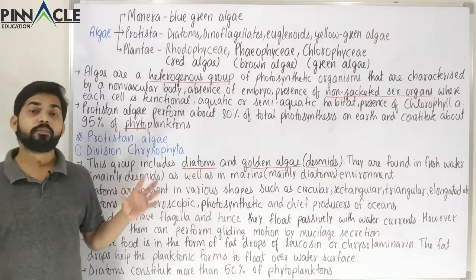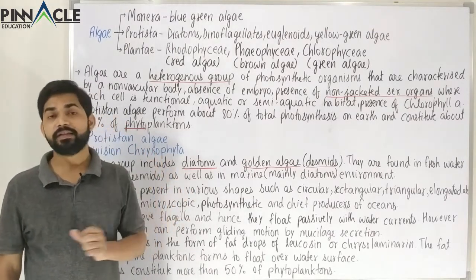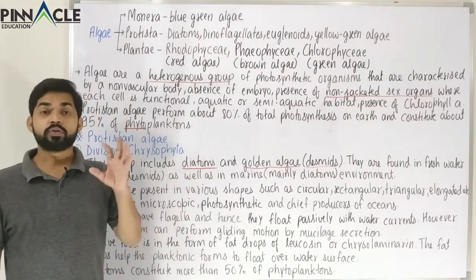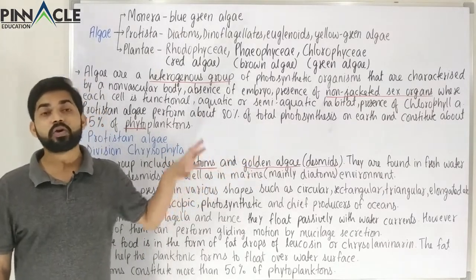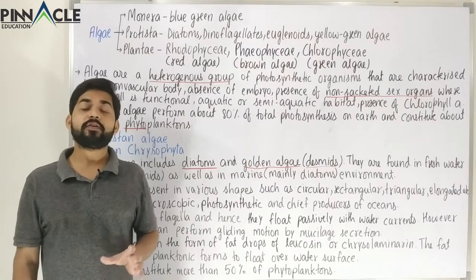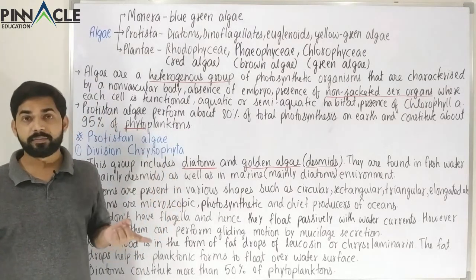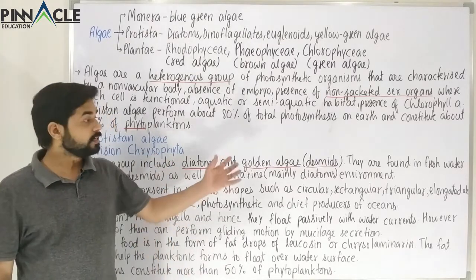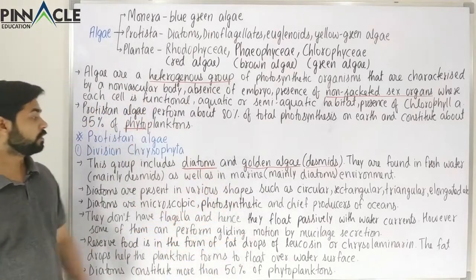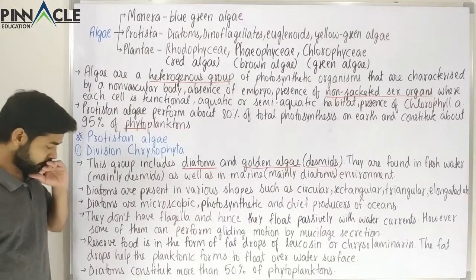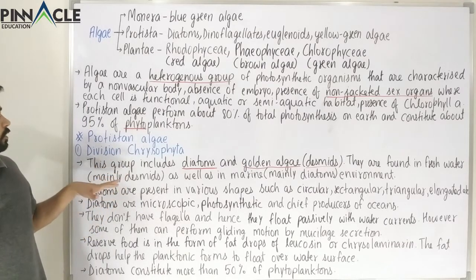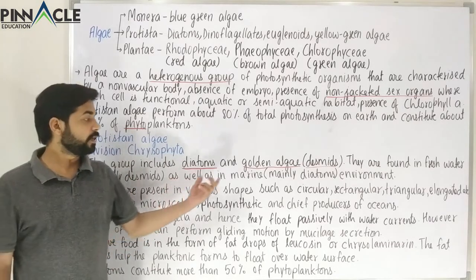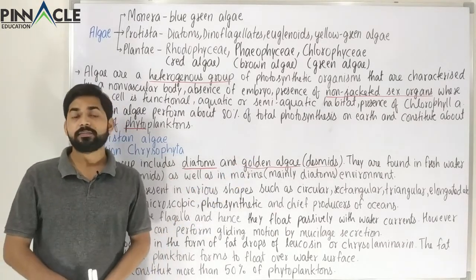So diatoms mostly occur in the marine environment or marine habitat, but it is not that any diatom does not occur in freshwater. It is being discussed about their majority group. The majority of diatoms live in the marine environment, and the majority of the desmids, which are also called golden alga, are normally found in fresh water. So that is what is being written here: in fresh water mainly golden alga are present, and in marine mainly diatoms are present.